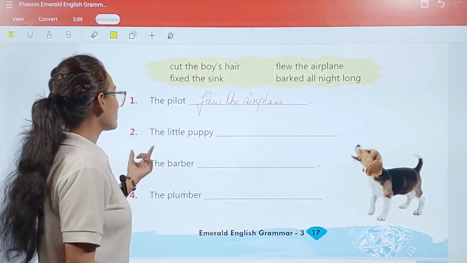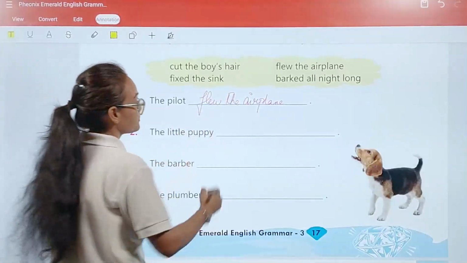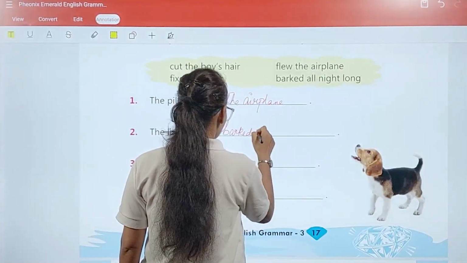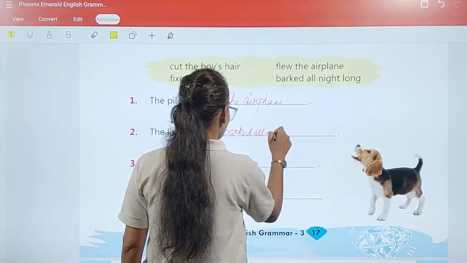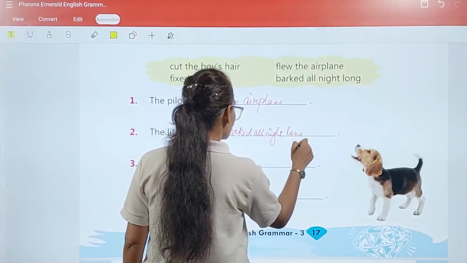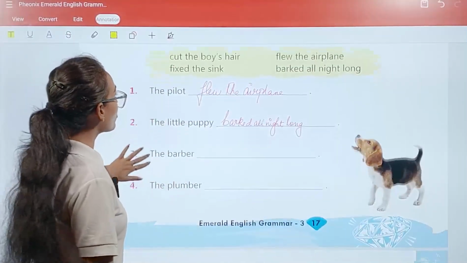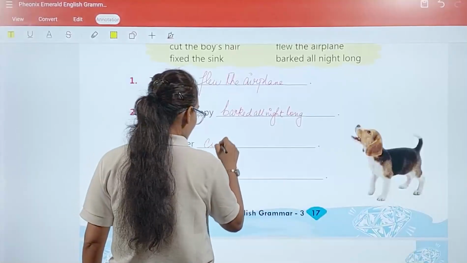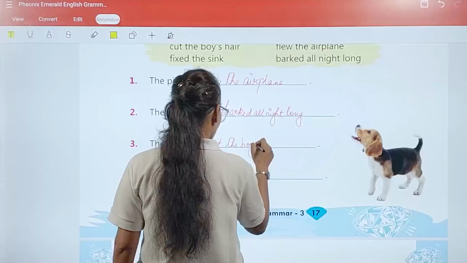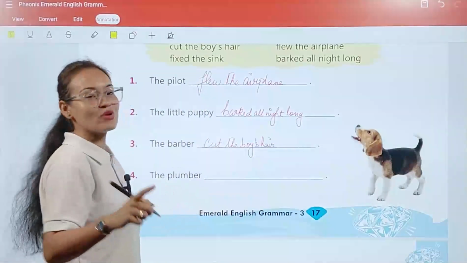Okay, now the second one, the little puppy barked all night long. Now the third one, the barber cuts the boy's hair. Cut the boy's hair. Now the fourth one you have to complete.